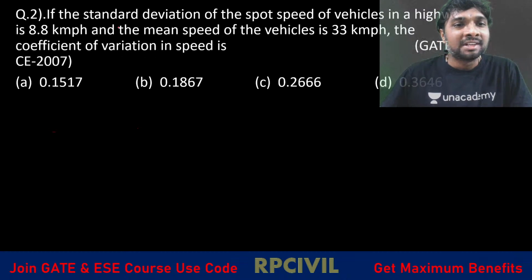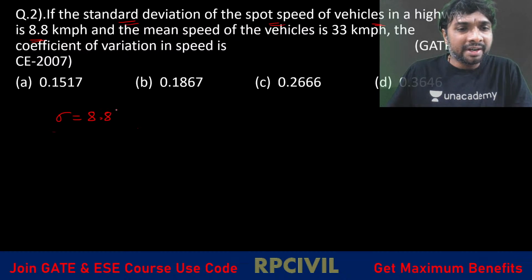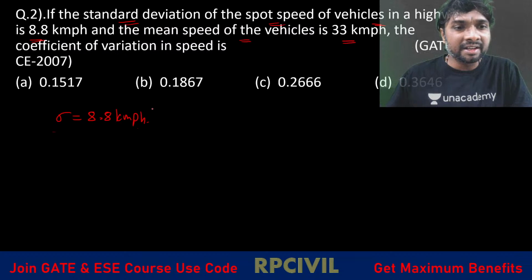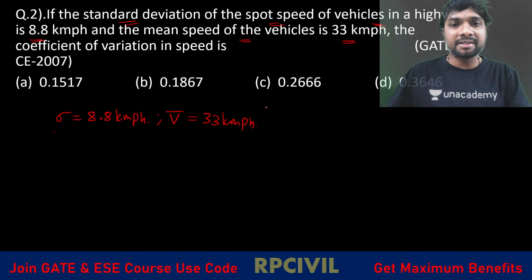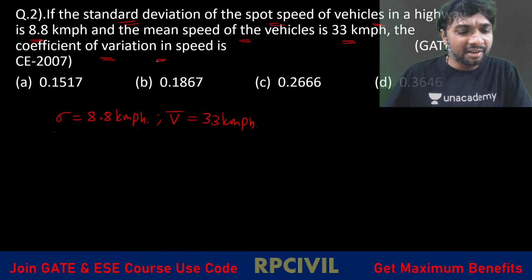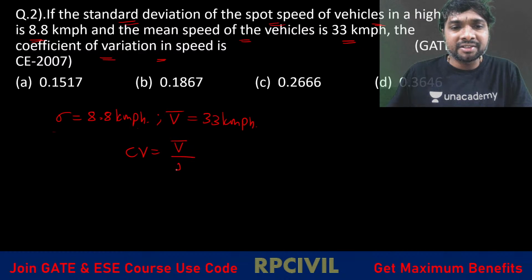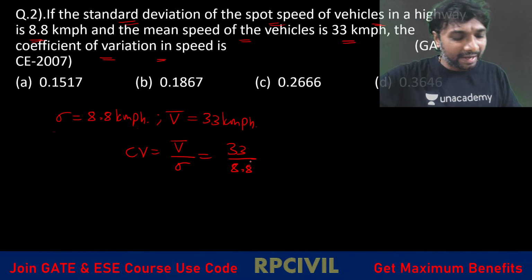Okay. So if the standard deviation of the spot speed of vehicles on a highway is 8.8 kmph, what is that? Standard deviation sigma, 8.8 kmph. And the mean speed of the vehicles is 33 kmph, V bar. Then the coefficient of variation of the speed is what? Mean value divided by sigma, so 33 divided by 8.8, right?